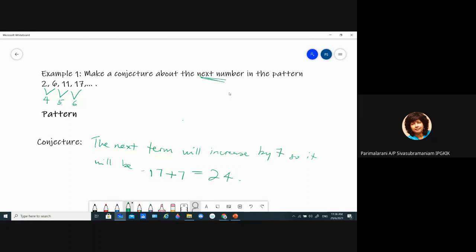We need to explain a little bit because they asked you to make a conjecture about the next term. They didn't ask you what is the next term. So you are predicting that the next term will increase by 7. So therefore it will be 17 plus 7, which is 24. So this is how we write a conjecture.